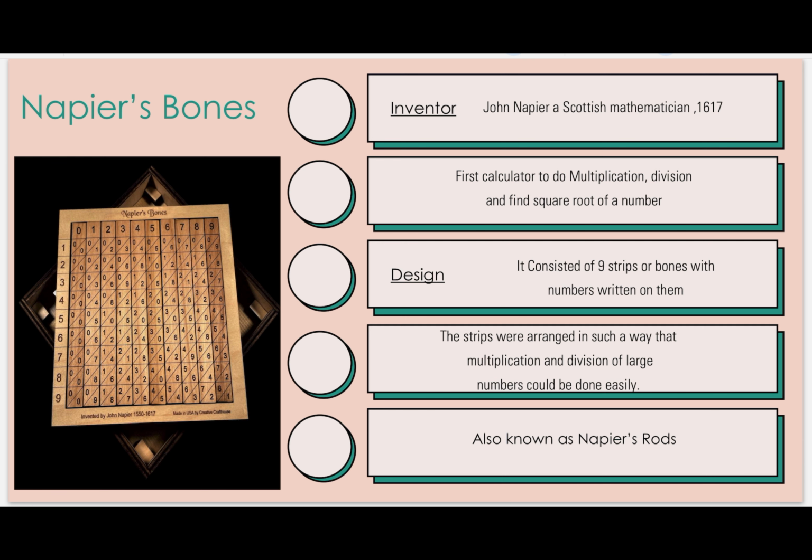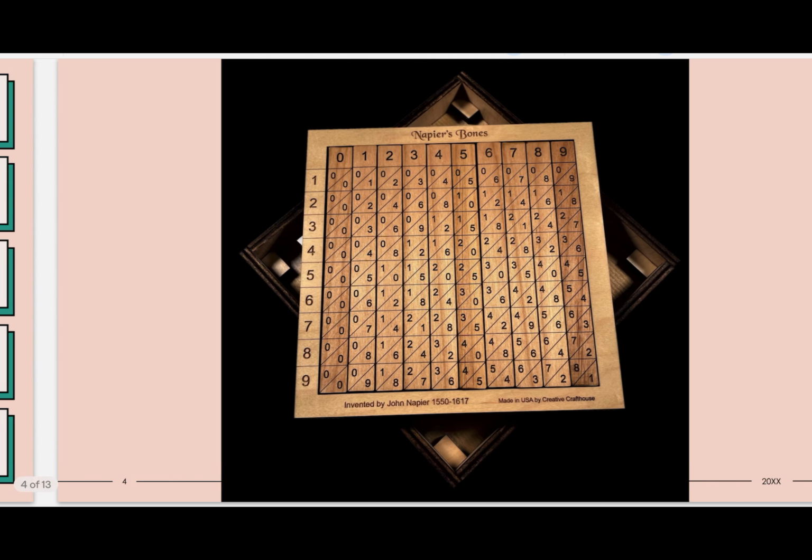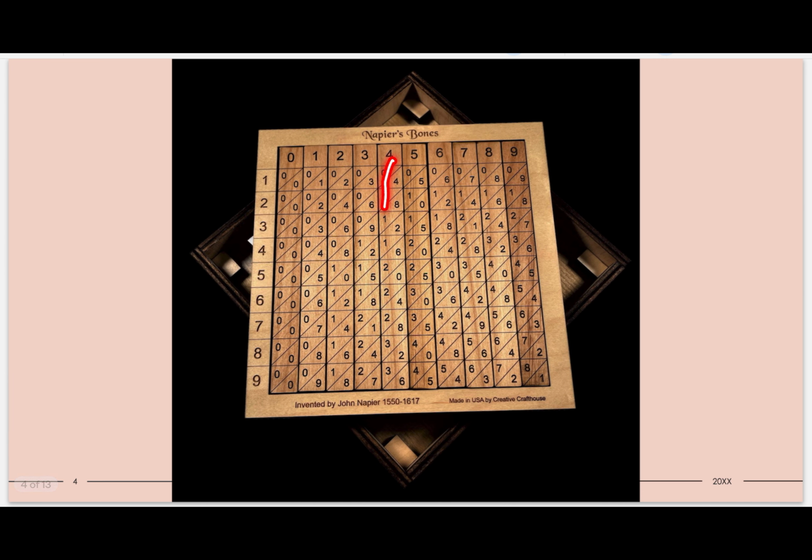Numbers are written on them. Then the strips are arranged in such a way that we can perform multiplication and division of a large number easily, right? See how we can do it. I will show you. For how much do I want 4 6s, for example 4 6s are, right? What is 24? Another example, 7 4s are. What is 7 4s are? 28. Like this, we can find multiplication.